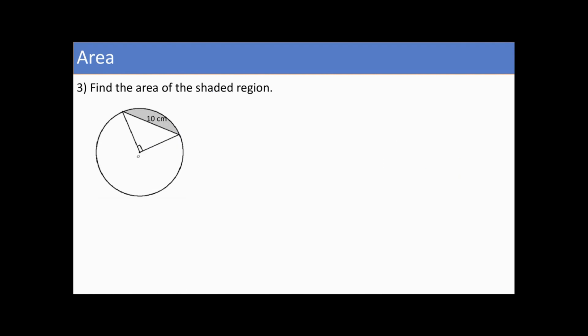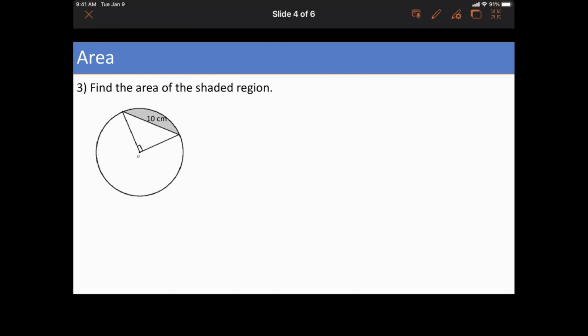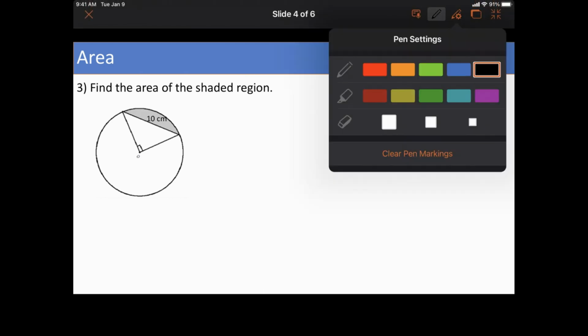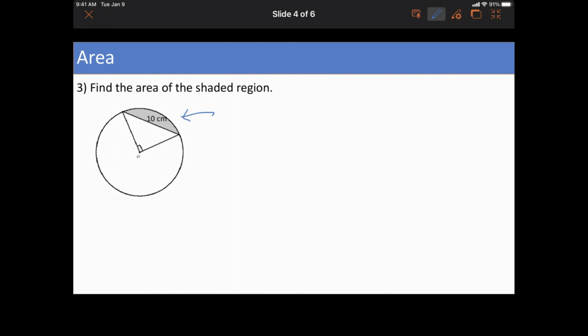All right, next problem. Find the area of the shaded region. What is that called? Okay, you have to know these terms. What is that called? Not a sector. That's what we had last time. This is called a segment of a circle. The segment of a circle is a sector minus the triangle. So then you write the formula.